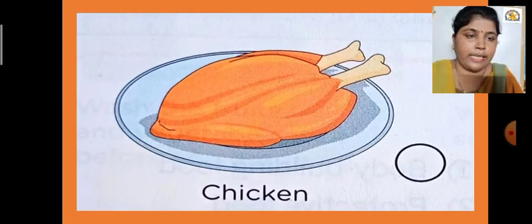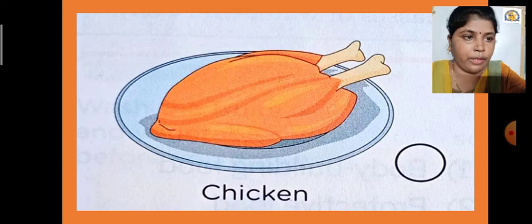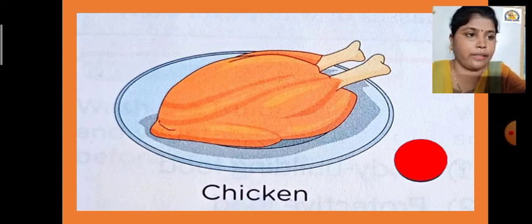Okay, let us see the next picture. And the next picture is, yes, it is of chicken. Okay, and it is also an animal product. So let us circle it in red color.